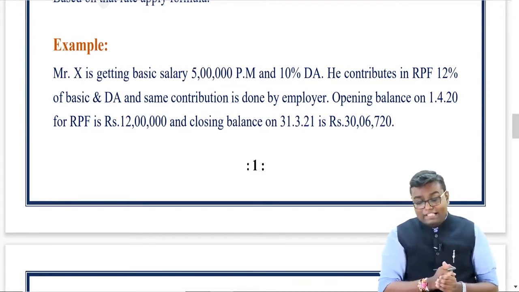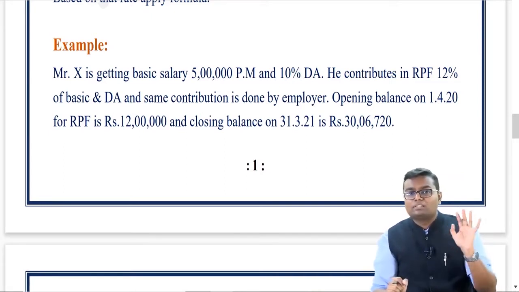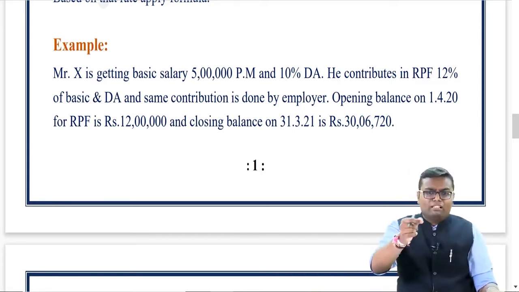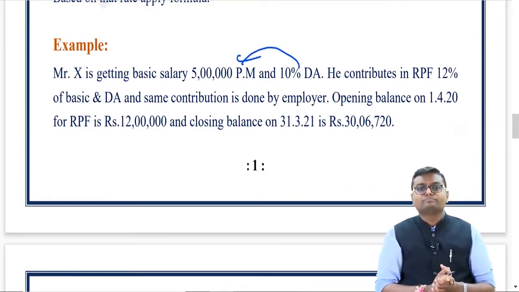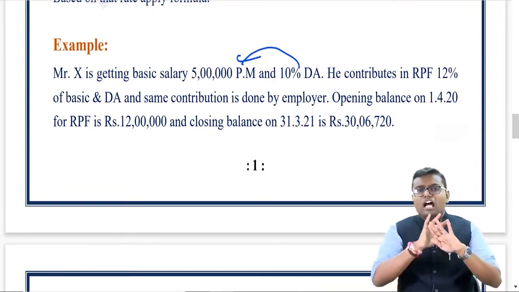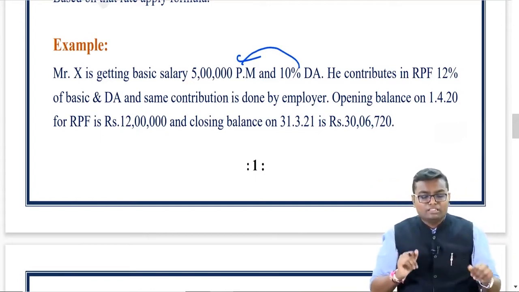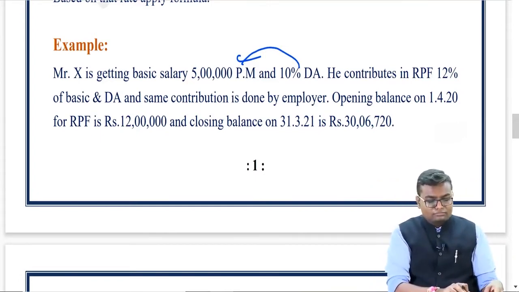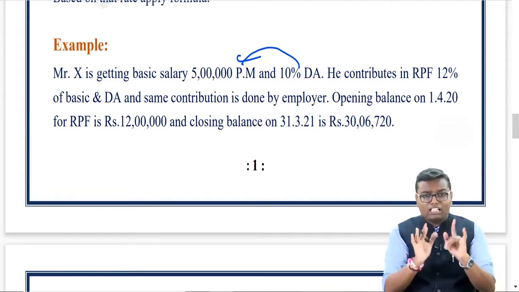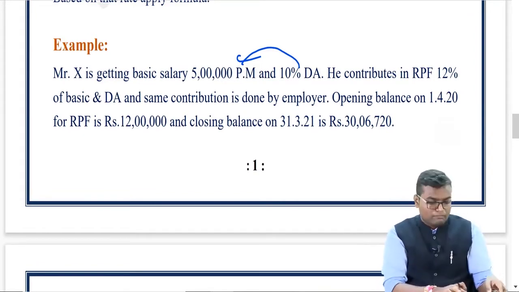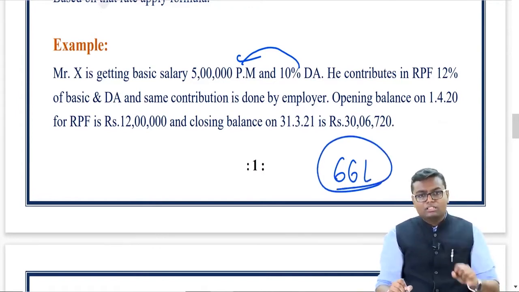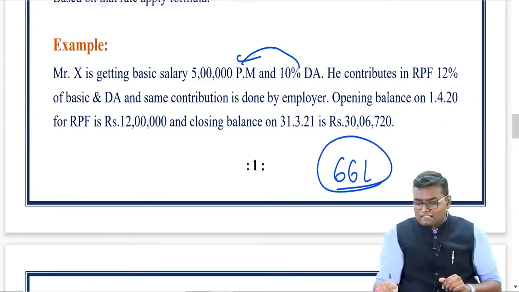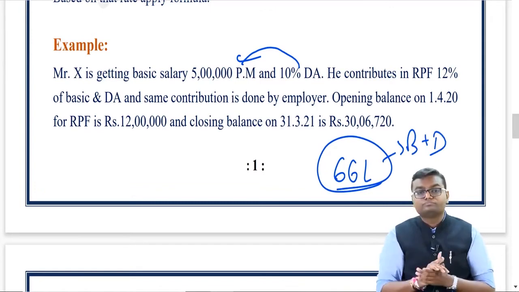Mr. X is getting a basic salary of rupees 5 lakh per month and 10% DA. So this 10% is of the basic salary. Tell me how much total salary I am receiving during the year. Can I say 5 lakh plus 10%, that is a total of 5,50,000 per month. And if I do the yearly calculation, it will become 66 lakh. My salary for the year is 66 lakh, that is basic plus DA.